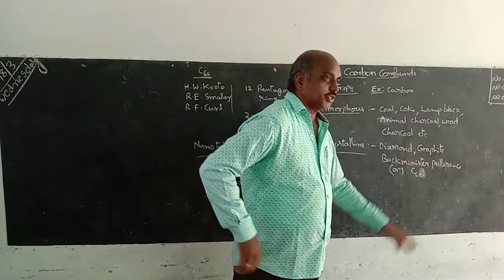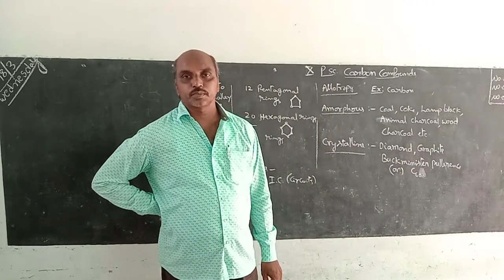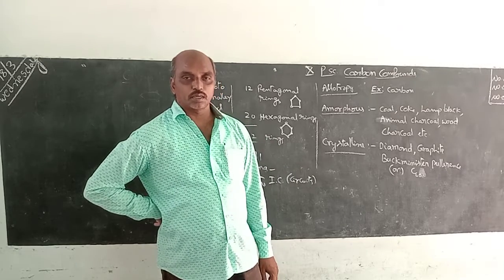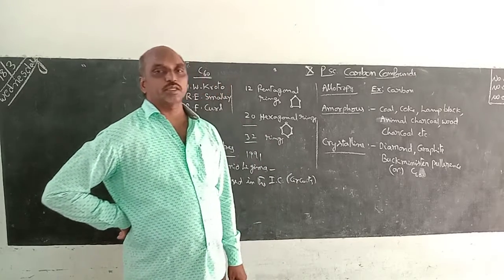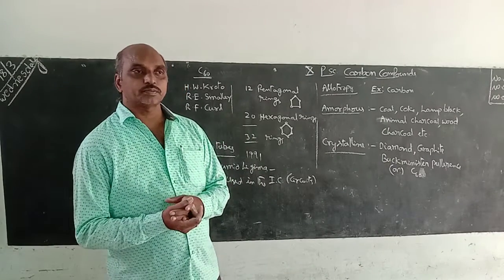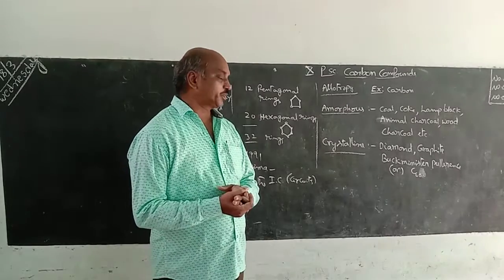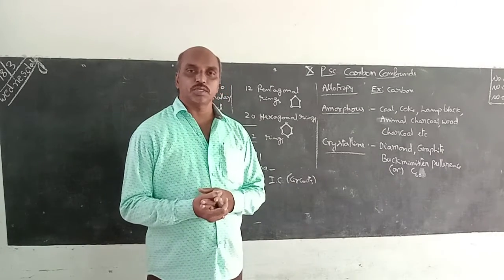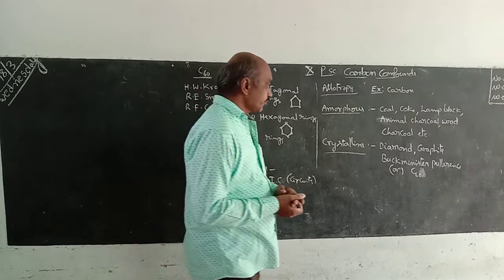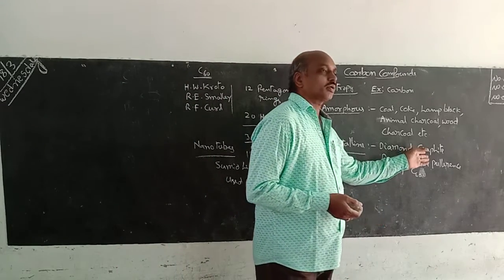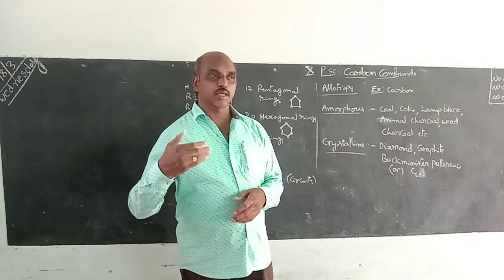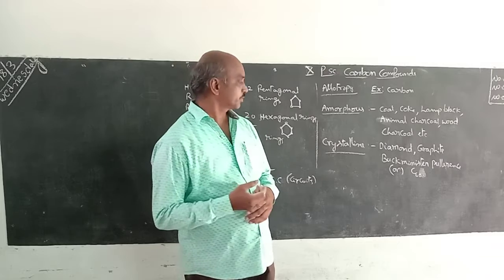Whereas graphite is smooth and soapy to touch. It has layers in its structure. The gap between one layer and another layer is 3.35 angstrom units. Graphite is sp2 hybridization. It is used as a lubricant, and graphite is a good conductor of heat and electricity. They allow heat and electricity because electrons can move freely in graphite.